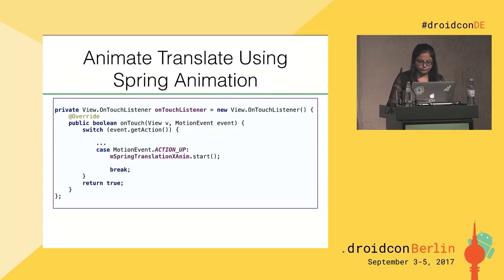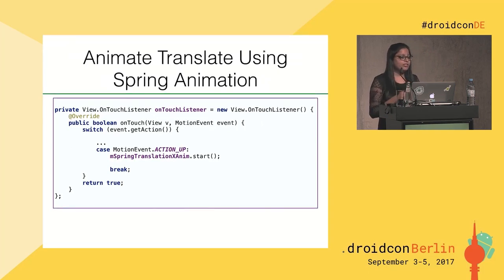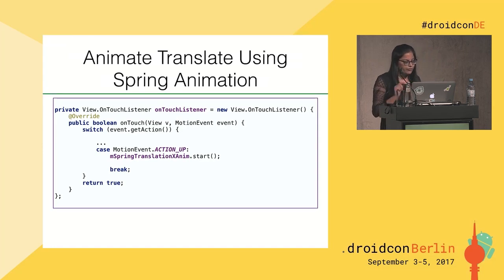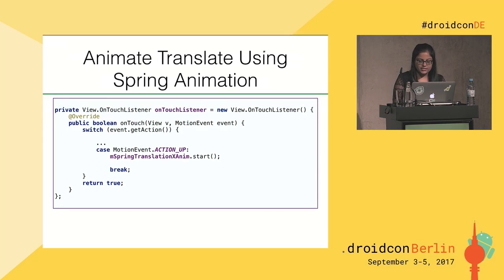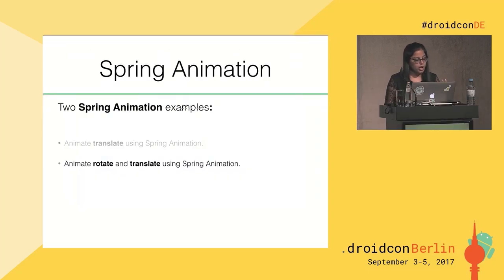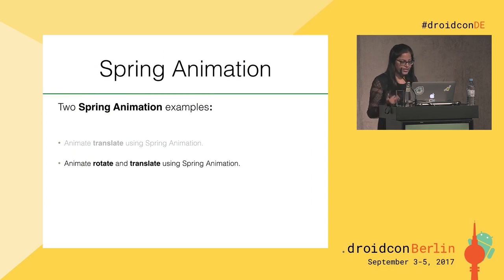So now after the spring animation for translation X has been created, we need to set up the touch listener. In the touch listener, when you release your finger, you want the spring animation to be started on that object, and you want the spring to snap the object back to its resting position. So when you get the action up event, you start the spring animation as soon as you release your finger, so that the object comes to its resting position. So now I have shown you how to do translate animation using spring animation.